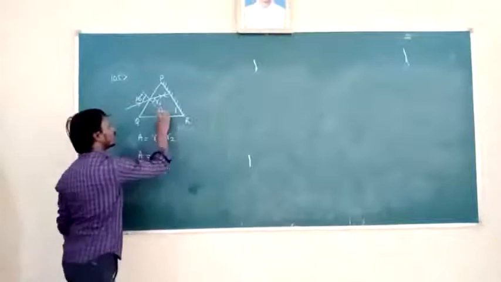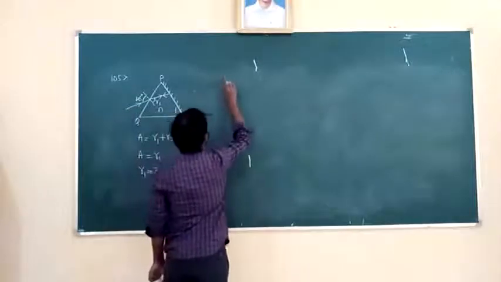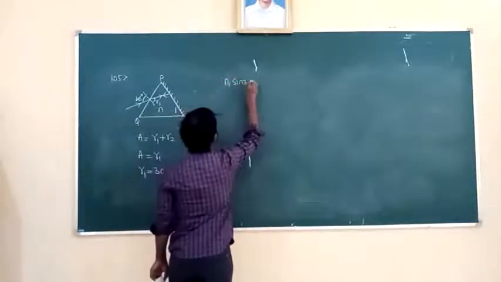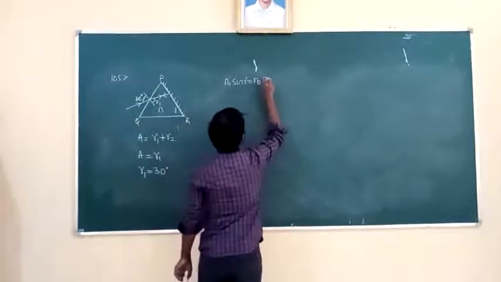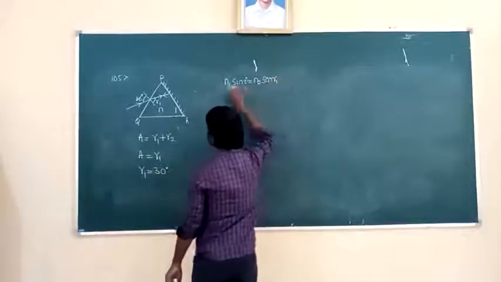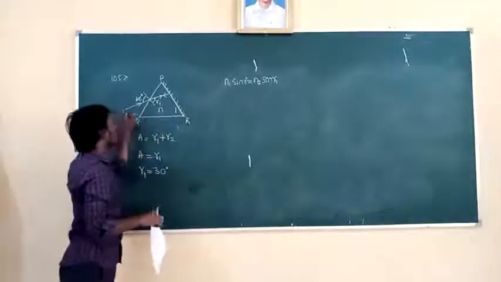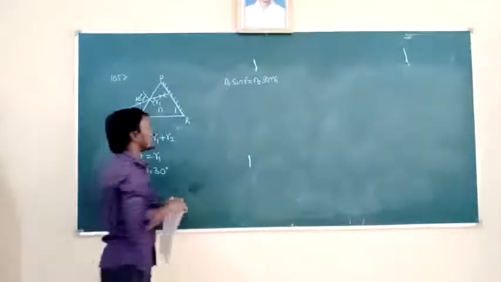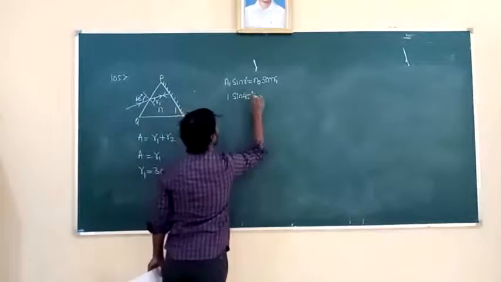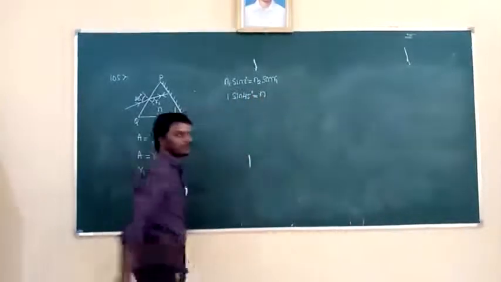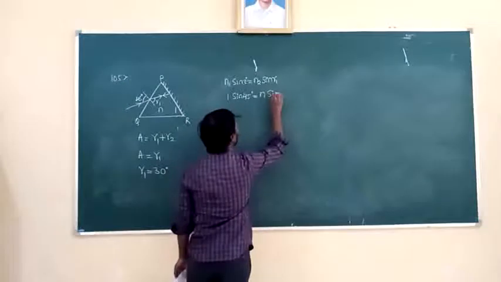Okay. So what is our aim? Our aim is to find the refractive index of this prism. So by using Snell's law. What is Snell's law here? N1 into sin I is equal to N2 into sin R1, because the angle of refraction at the first surface is R1. Which is the first medium here? The first medium is air. So what is the refractive index here? That is 1. Sin 45 degree is equal to N, where N2 I will take as N, the refractive index of the prism, into sin of R1. Sin of R1 is how much? 30 degree.